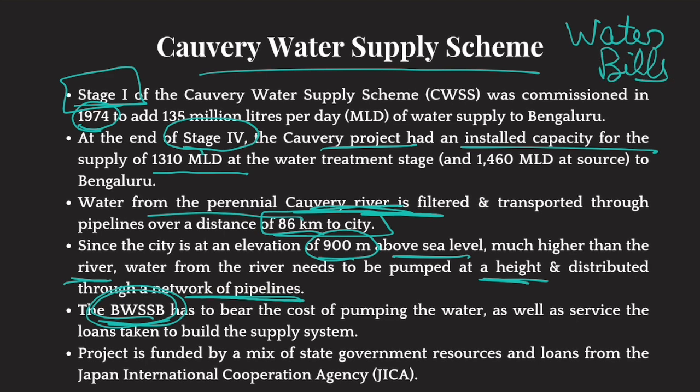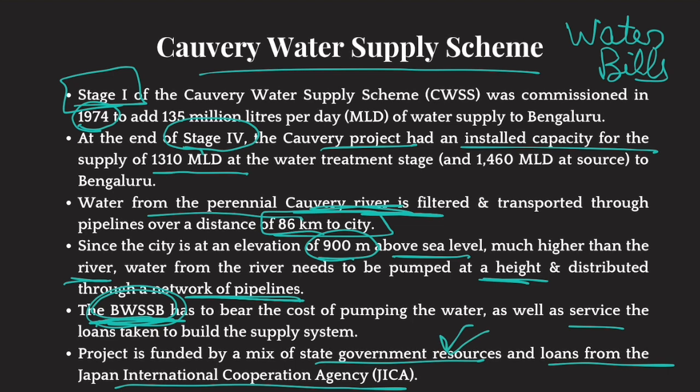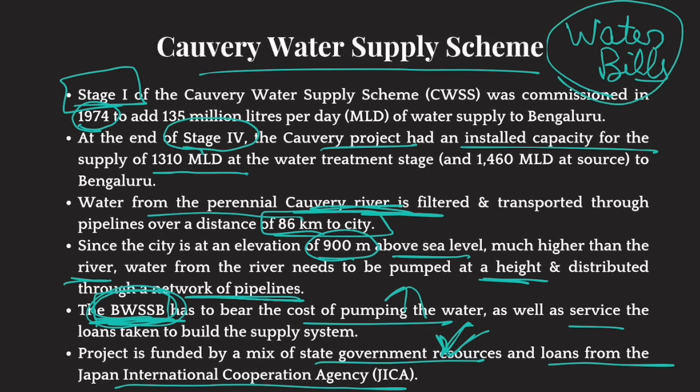Now, all the 5 stages are funded by a mix of state government resources and loans from the Japan International Cooperation Agency. BWSSB is responsible for operating the system and for paying interest on these loans. Plus, their cost of pumping has also increased. That is why they are saying water bills have to increase. Now, this information would really come in handy while answering questions related to water shortages in urban India. Bangalore is a classic example of water shortages in urban India. Urban India's population is increasing unsustainably and dramatically.